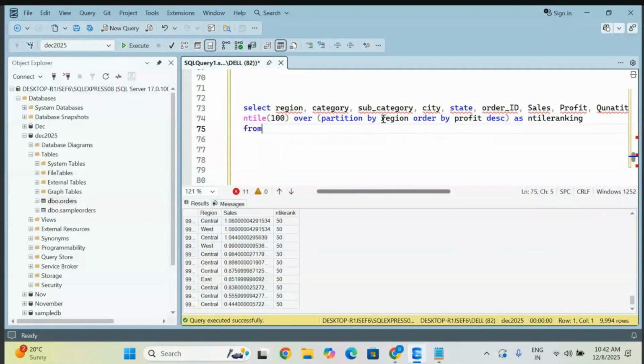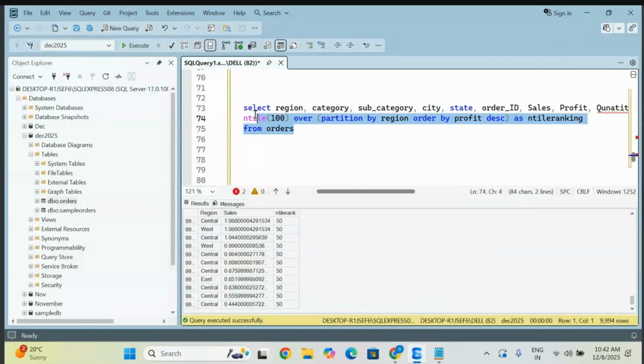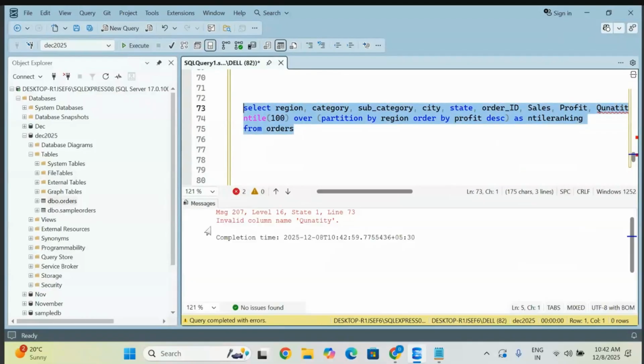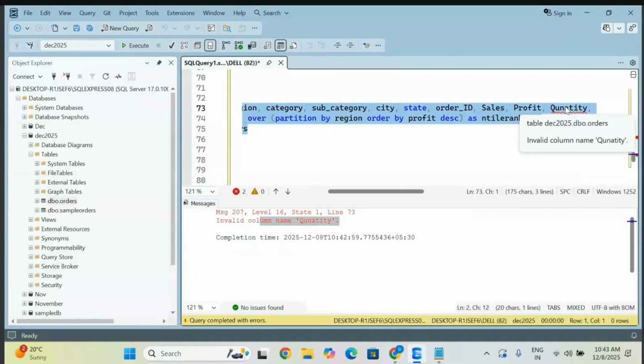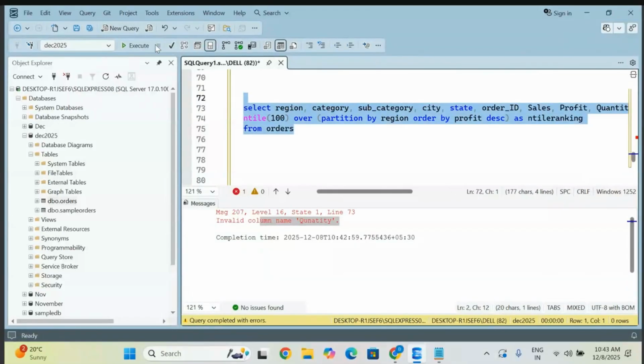From your order table, perfect. Let me try to execute it. Invalid quantity, the spelling of quantity is wrong. Okay, fine. Now perfect. Select it again and execute.